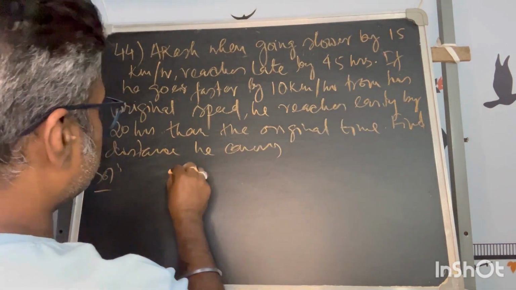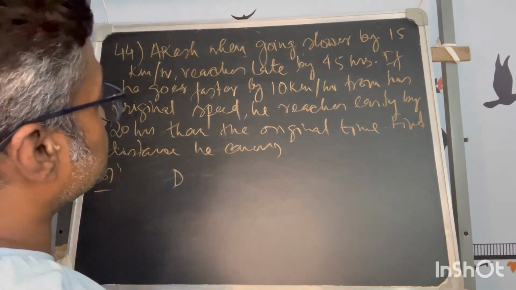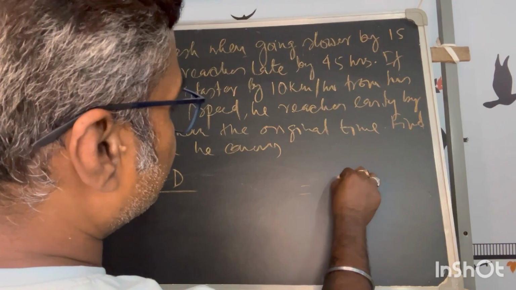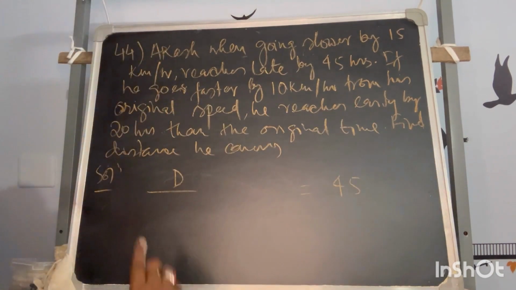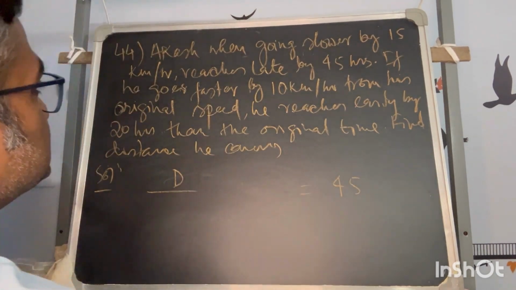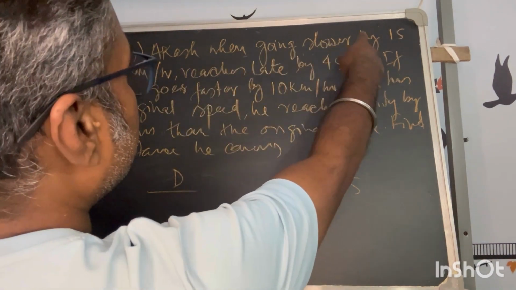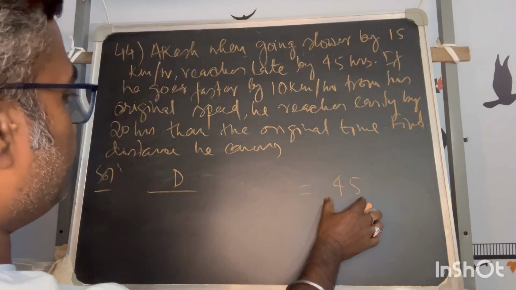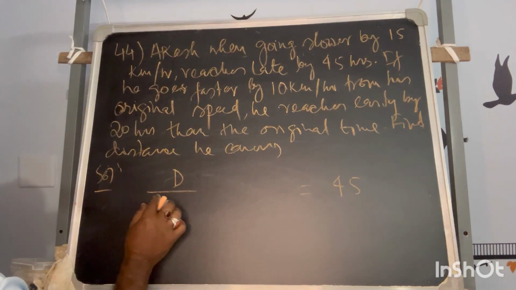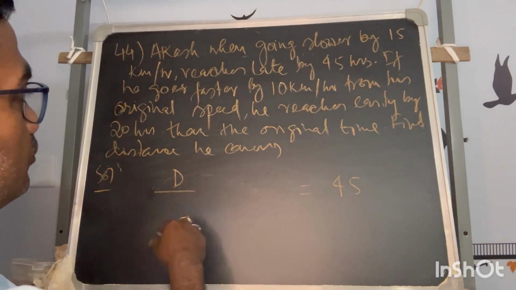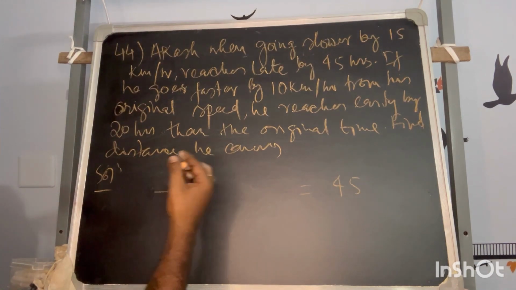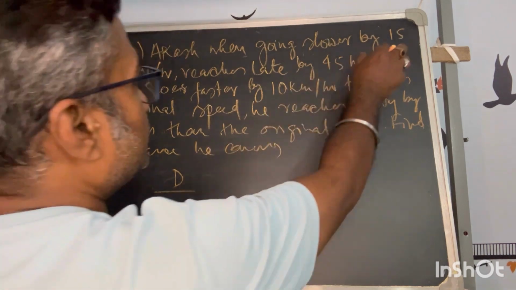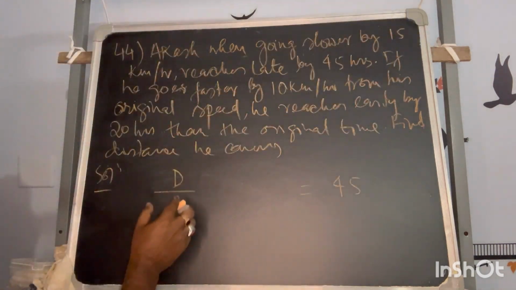So for the first case, if I say d will be the distance and he is late by 45 hours, I can write 45 on the right hand side. How will we get the time difference? He goes slower by 15, so the time will be higher. Going slower means he is taking more time.